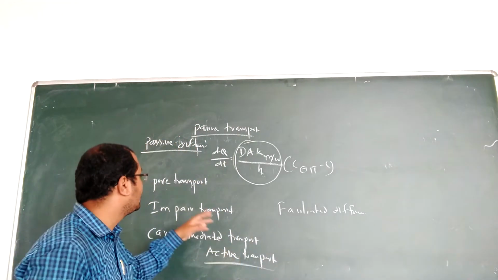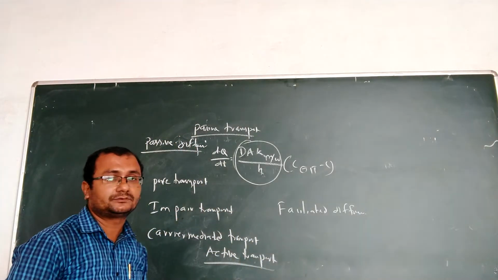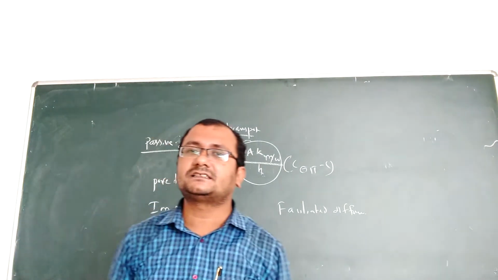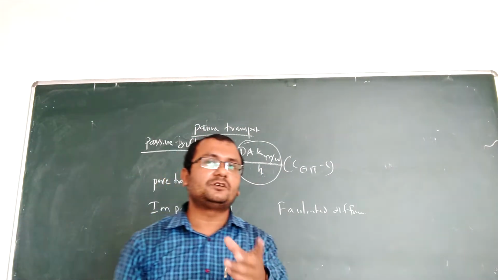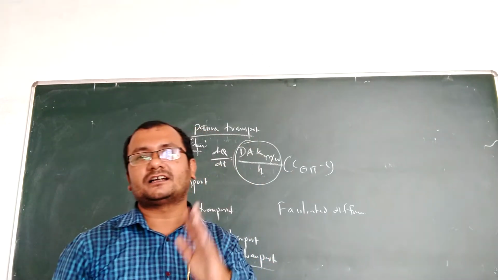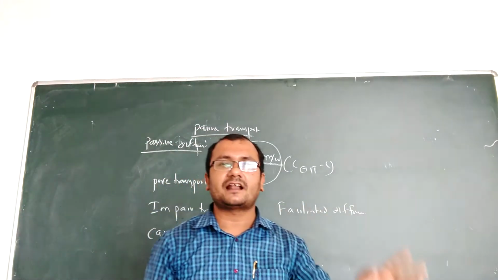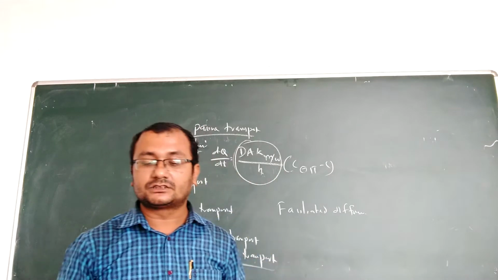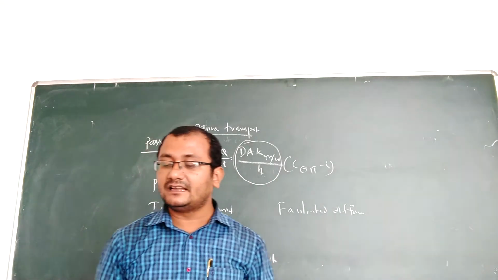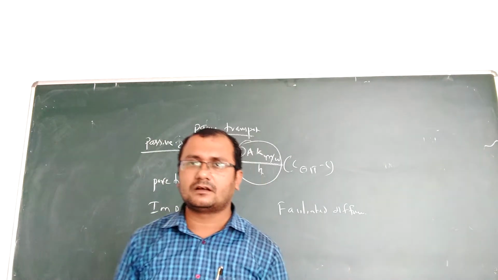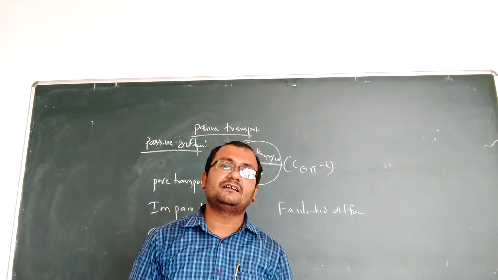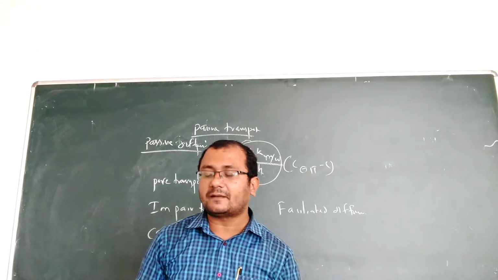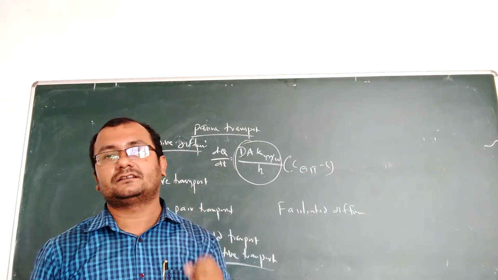Next, ion pair transport. From the name only you can know that ions are able to transport. Those drugs that are in ionized form can be transported by this mechanism. So, irrespective of different pH conditions, the drug can be absorbed by pairing with an ion.